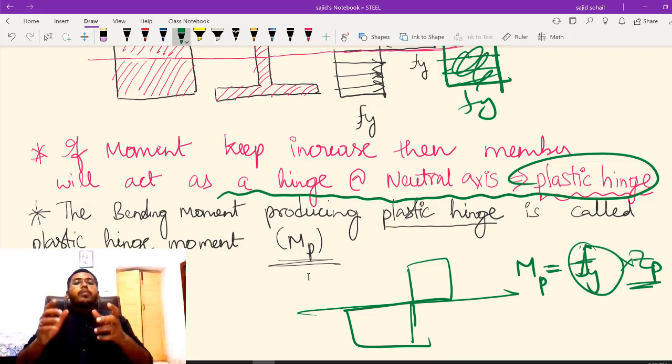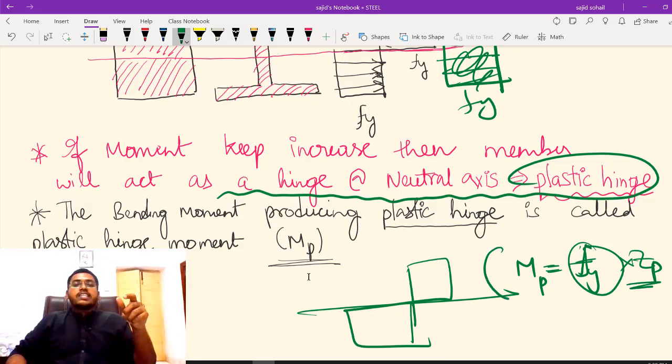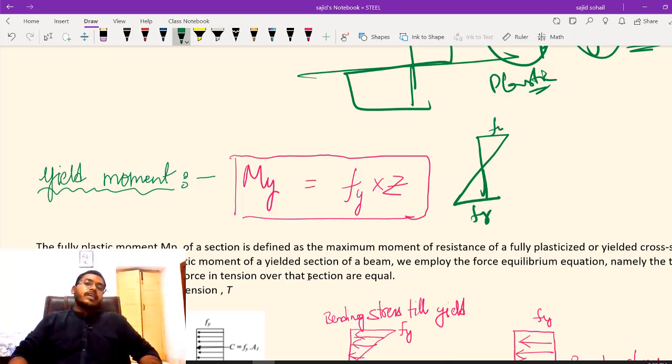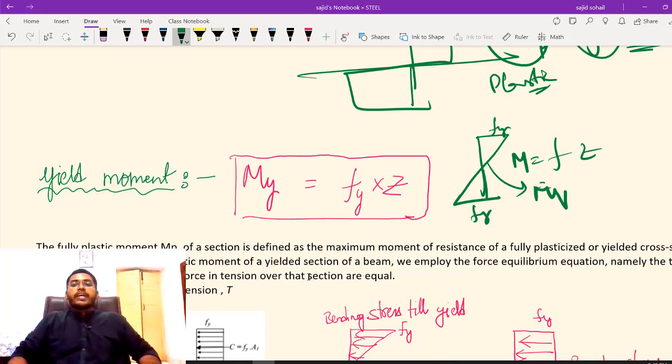This moment I am calling the plastic hinge moment, or you can directly call it the plastic moment. Let us understand what my yield moment will be. Where the external fiber is taking Fy, my M value is F into Z, so at this yield moment My, I can write it as Fy into Z.